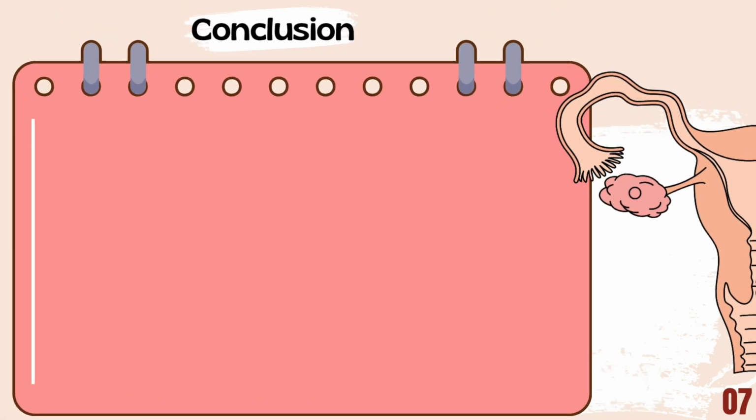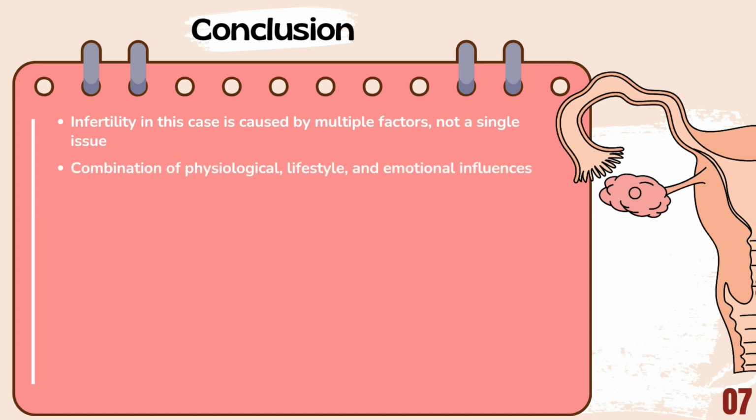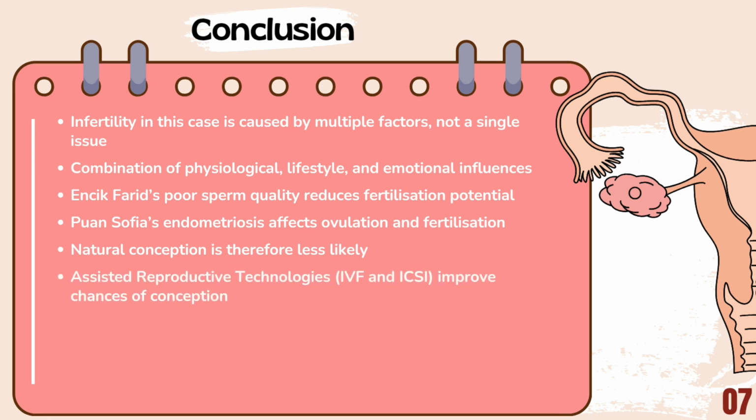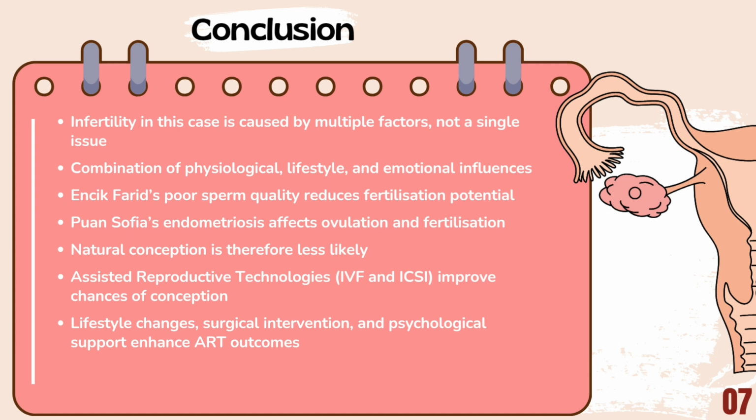Overall, this case demonstrates how infertility is rarely caused by a single factor, but rather a combination of physiological, lifestyle, and emotional influences. Chick-Farid's compromised sperm quality and Poinsavia's endometriosis together reduce the likelihood of natural conception. However, with the use of assisted reproductive technologies such as IVF and ICSI, along with lifestyle improvements, appropriate surgical interventions, and psychological support, these challenges can be effectively managed.